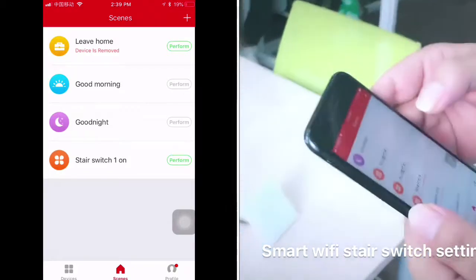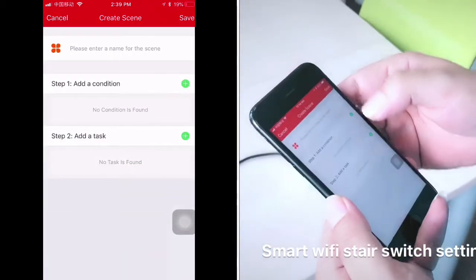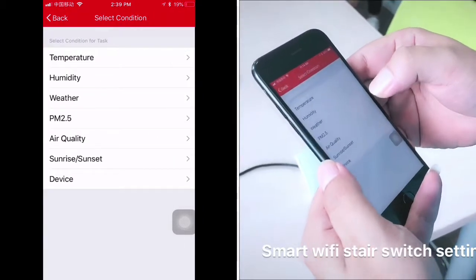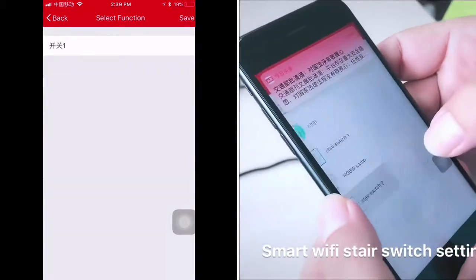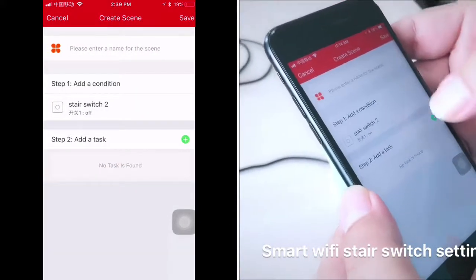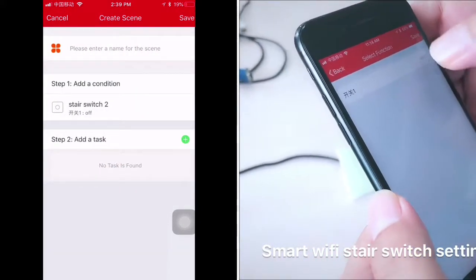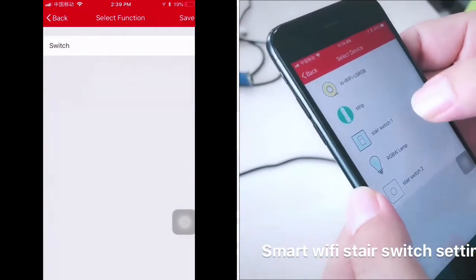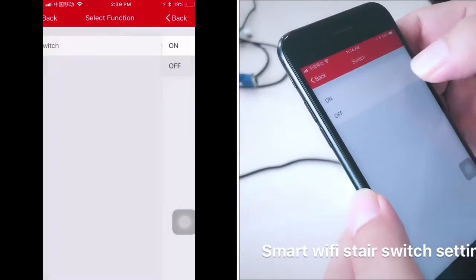Okay, then I need to add one more condition. The condition is when Stair switch 2 is off, then the Stair switch 1 is off.